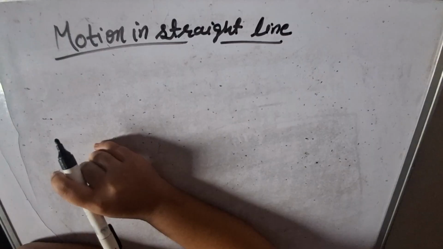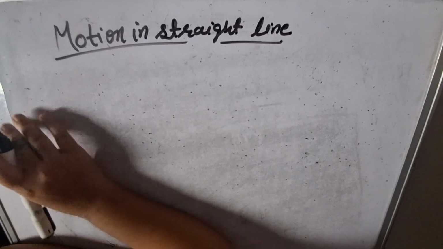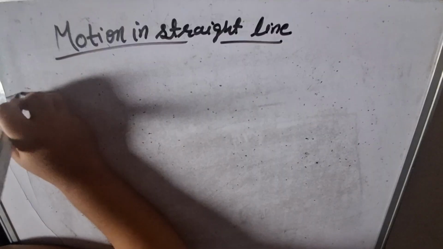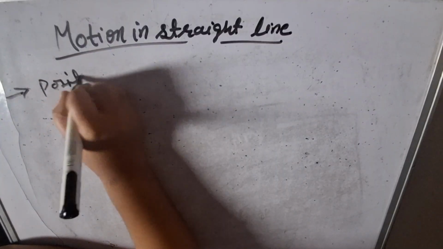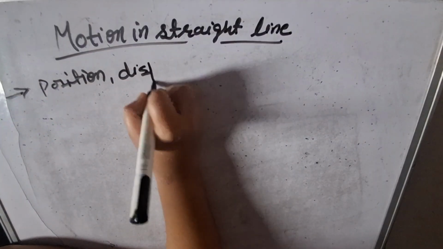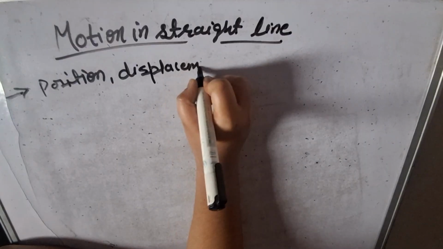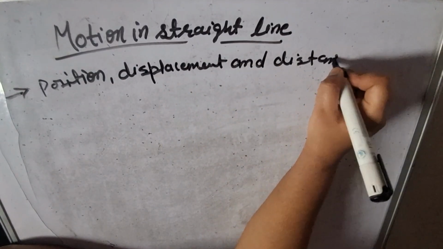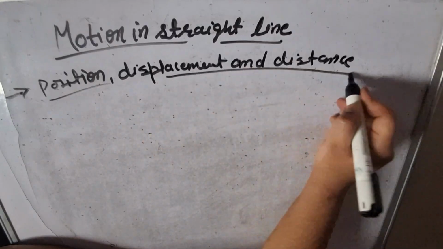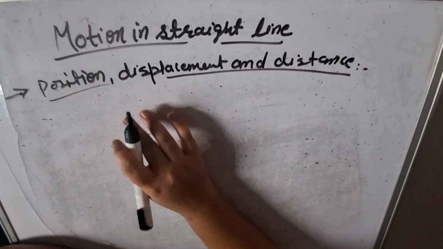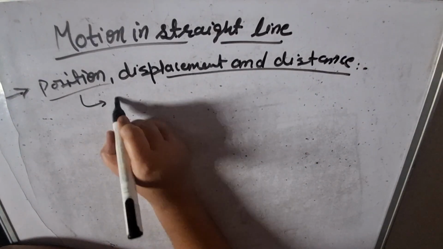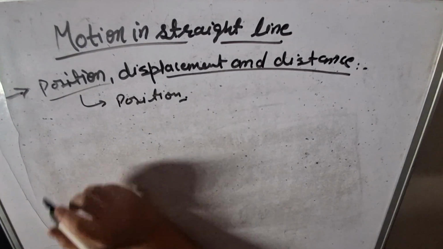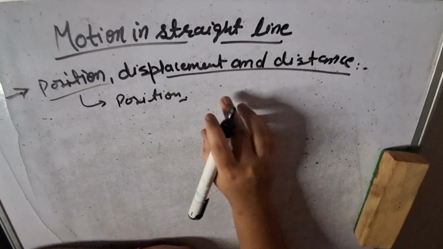I am explaining about the motion in a straight line, and in this chapter, I think we will study about the position, displacement, and distance. Maybe I am explaining about this topic, and I think I have explained about the position, if I am not wrong. So today I'm going to explain about the displacement and the distance.